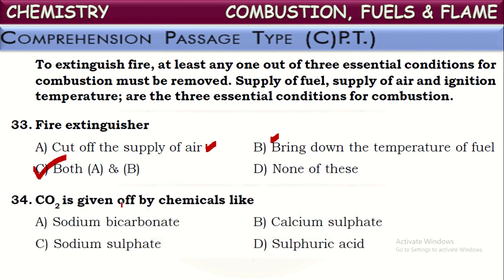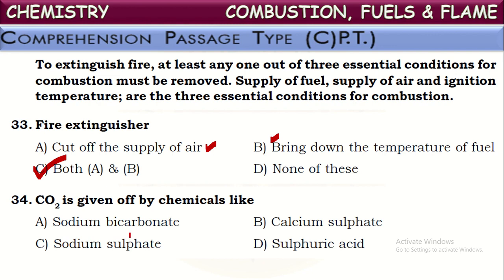Next, carbon dioxide is given off by chemicals like, yes, which kind of chemicals produce carbon dioxide? Generally, chemicals like carbonates and bicarbonates of metals. On heating, they produce carbon dioxide gas, or on reaction with other chemicals also, they produce carbon dioxide.